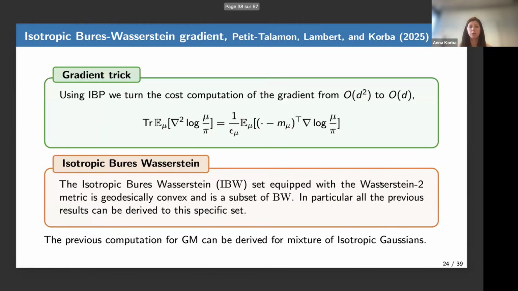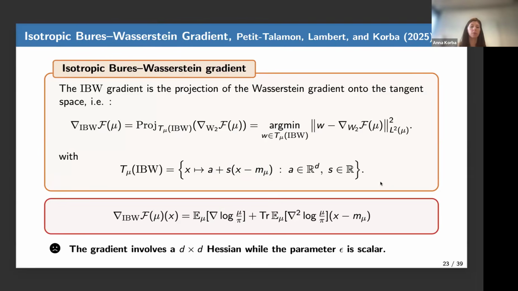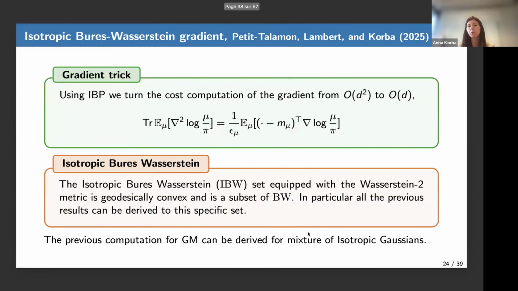All right, so I will just skip this because of time, but this gradient that we need to apply gets simpler. Because of this term here involving Hessians, you may think that it still scales in d squared, but actually we have a trick. We just use the right integration by parts, and we can reduce this cost from d squared to d.